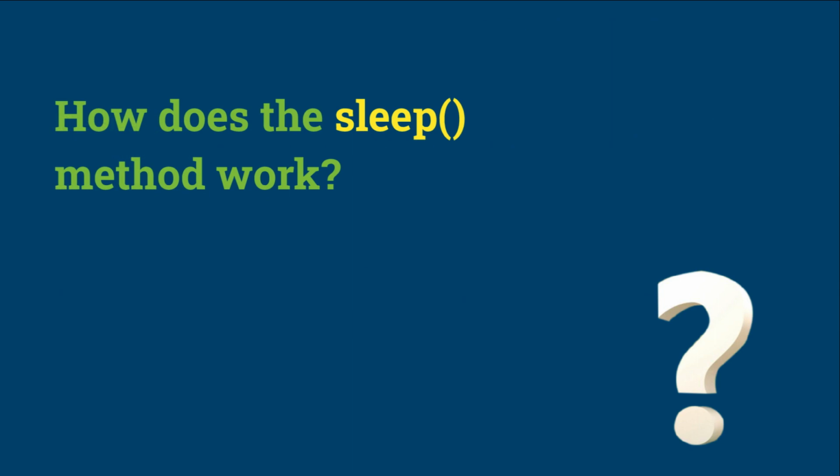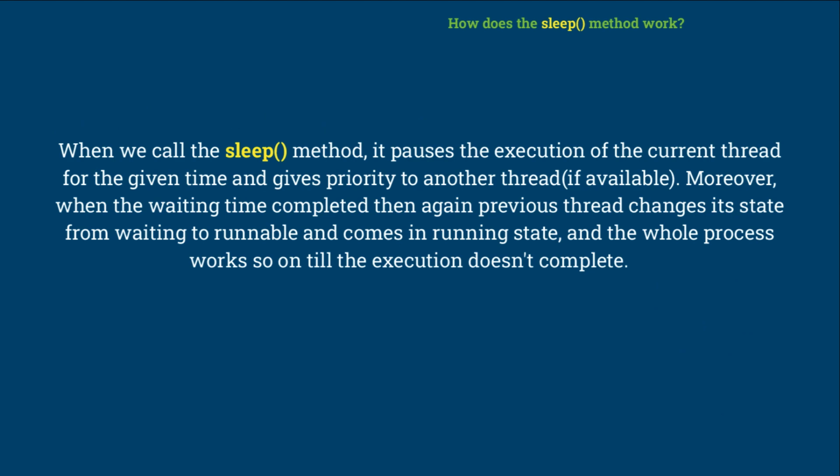Third question, how does the sleep method work? When we call the sleep method, it pauses the execution of the current thread for the given time and gives priority to another thread, if available. Moreover, when the waiting time is completed, the previous thread changes its state from waiting to runnable and comes into running state, and the whole process works so until the execution completes.